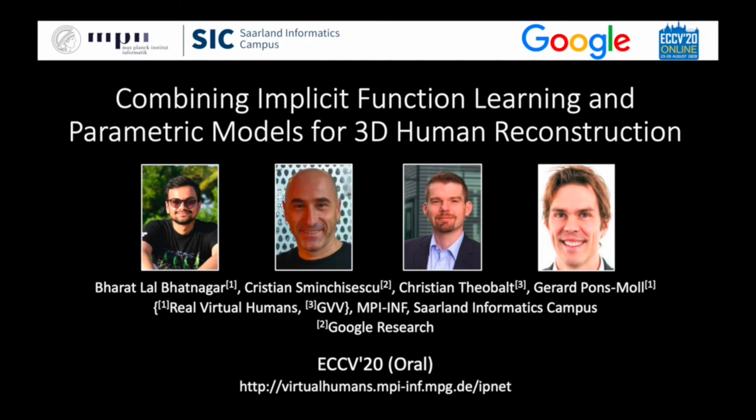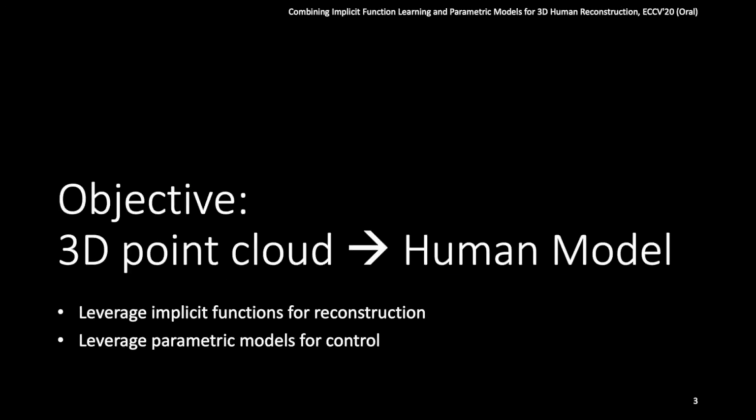I'd like to talk to you about our work on combining implicit function learning and parametric models for 3D human reconstruction. Given a dense, sparse, or partial point cloud, we aim to produce detailed and controllable 3D reconstruction.